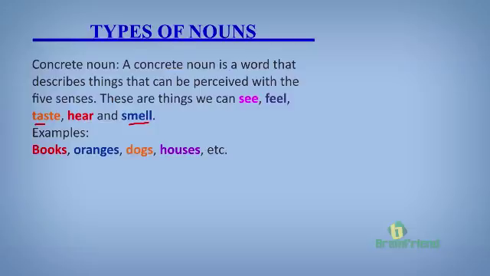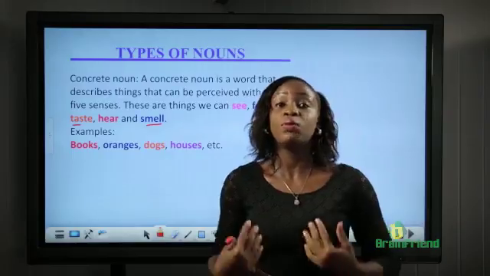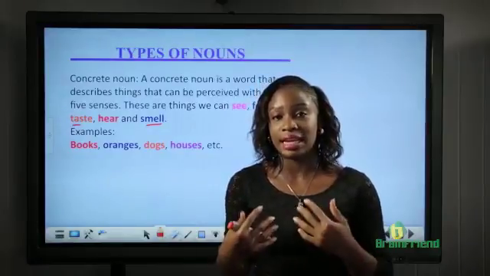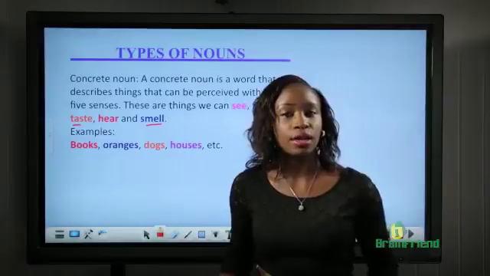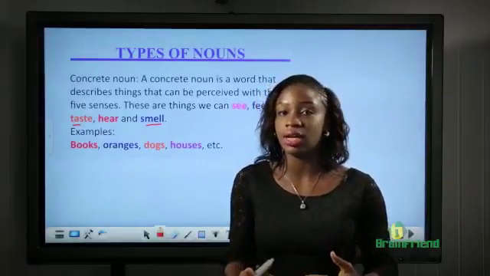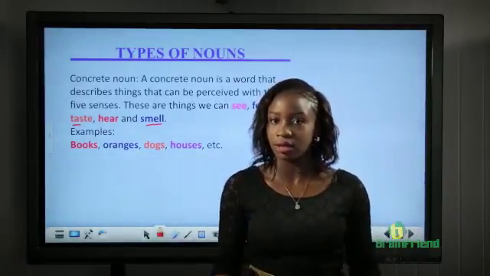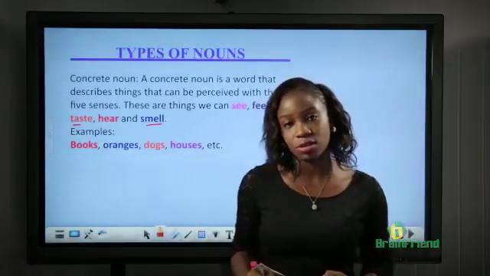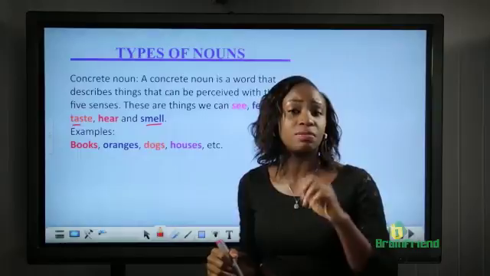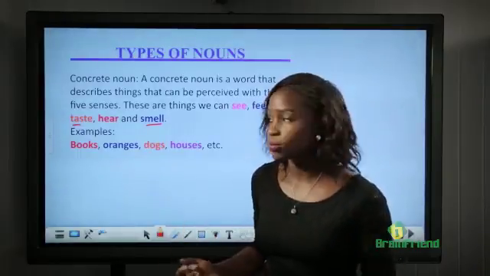Now, let's note that some nouns fall into more than one group. For example, you can see me. I'm a woman and my name is Jane. Jane is a proper noun. I'm a woman. Woman is a common noun. And since you can see me, you can also put me in the group of concrete nouns. So you see that some nouns fall into more than one group.